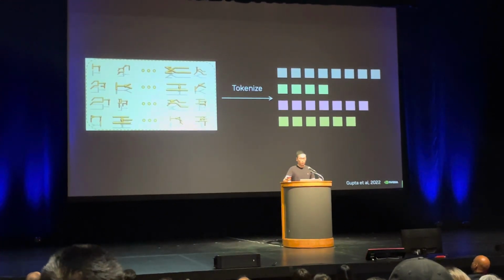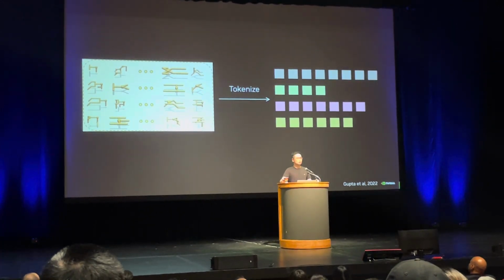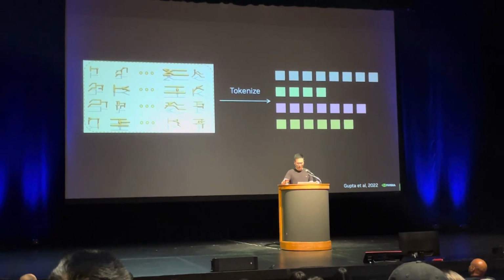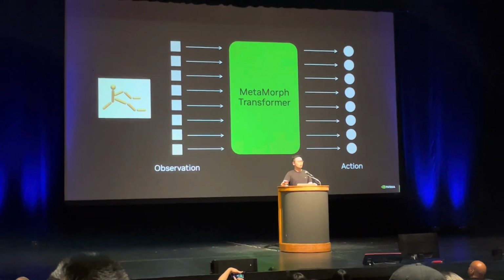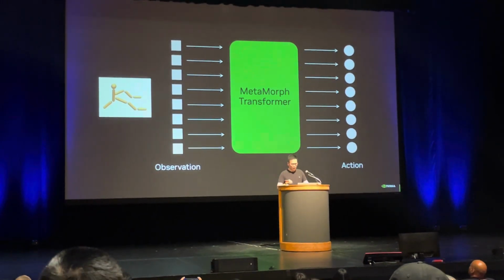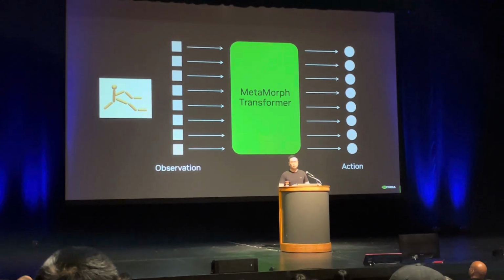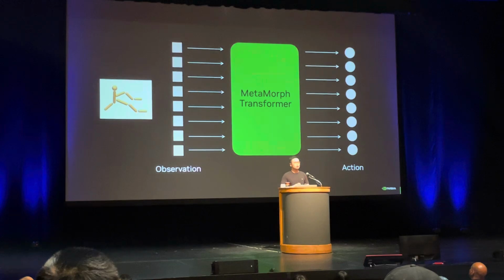And then what's the knee-jerk reaction from AI researchers? We see sequences, we reach for a transformer because attention is all you need. So we apply a big fat transformer to control these robots. And this transformer is called Metamorph. But unlike ChatGPT, which writes out text, Metamorph writes out motor control for each joint in the body.